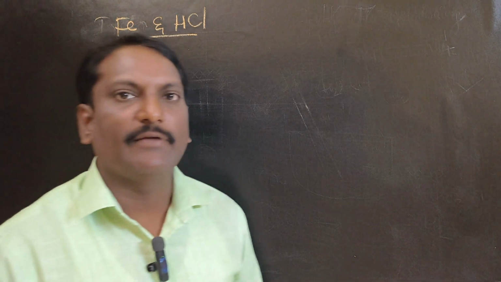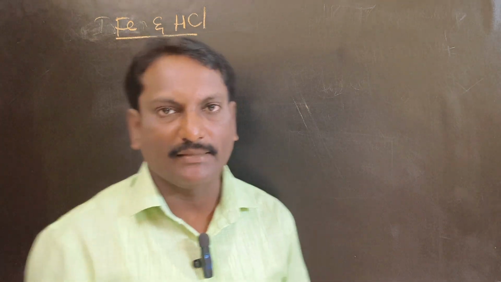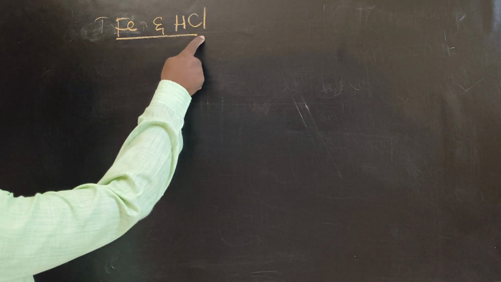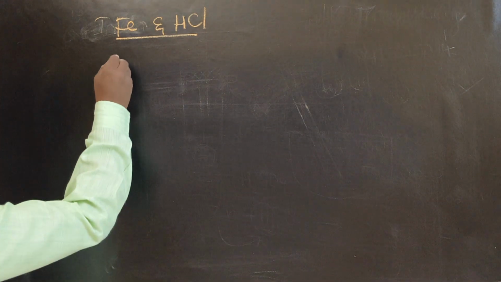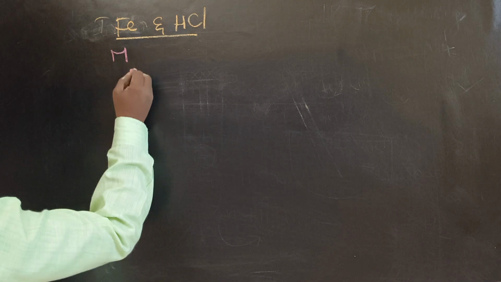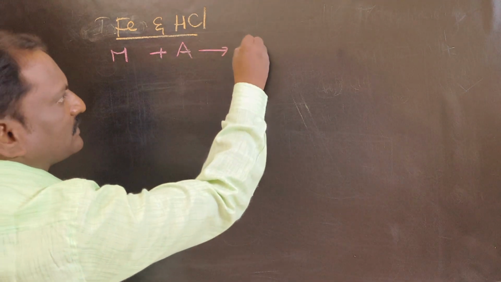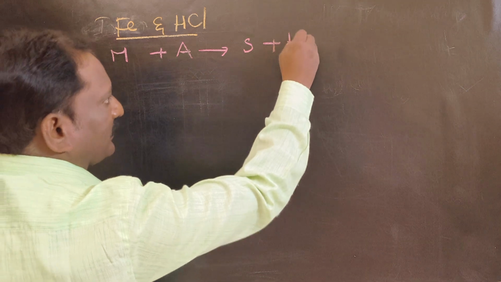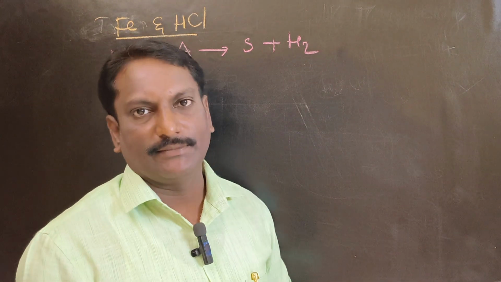Write a balanced chemical equation for the reaction between iron and hydrochloric acid. This is a metal, this one is an acid. What is the statement? Generally, metals react with acids to give salt plus hydrogen gas. Please remember this statement always.